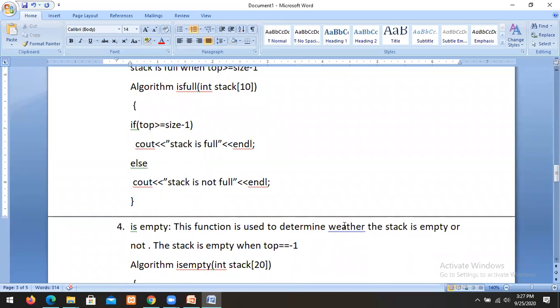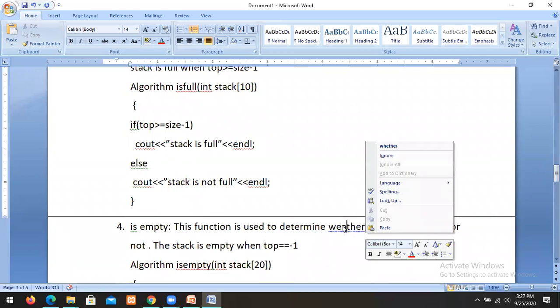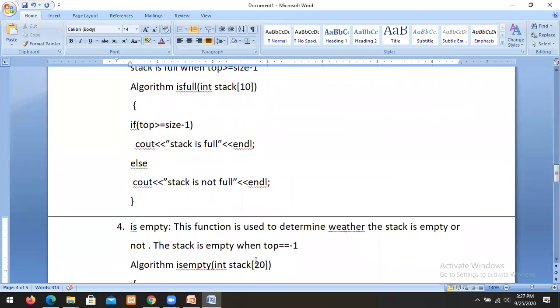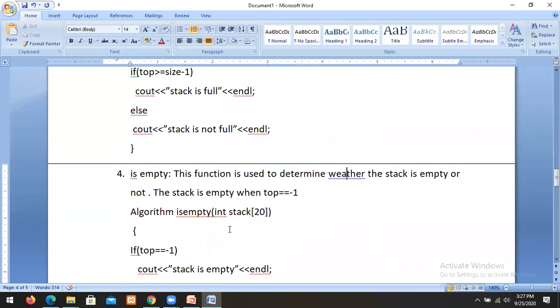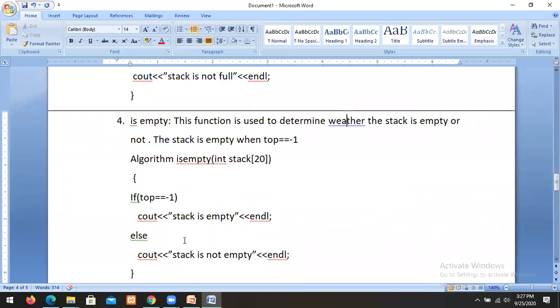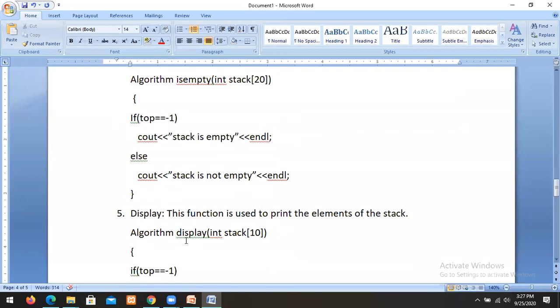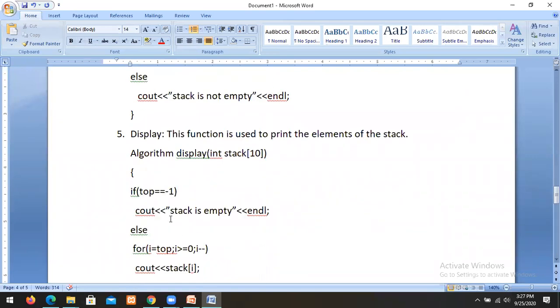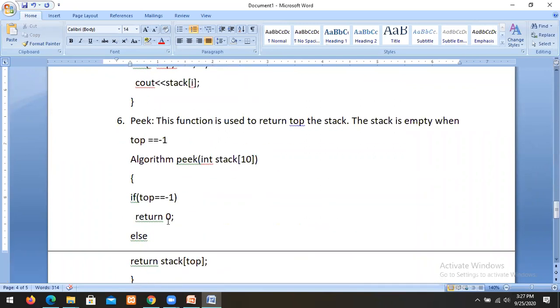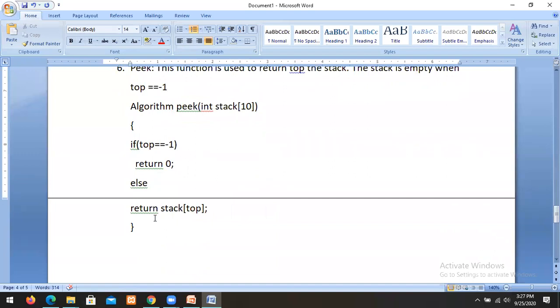Is empty. When top equal to minus 1, then the stack is empty, otherwise stack is not empty. Display function is used to print the elements of the stack. Peek function is used to return the top of the stack. These are the different operations that are performed on stacks. Then tomorrow I will explain implementation, so a program.